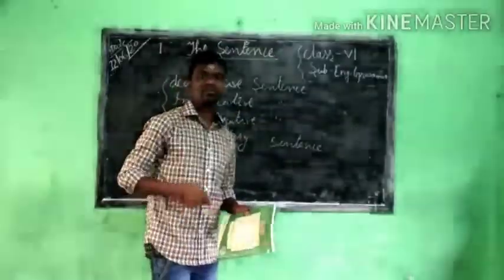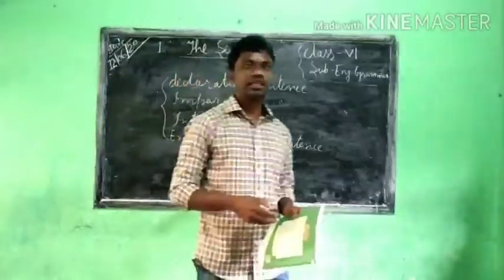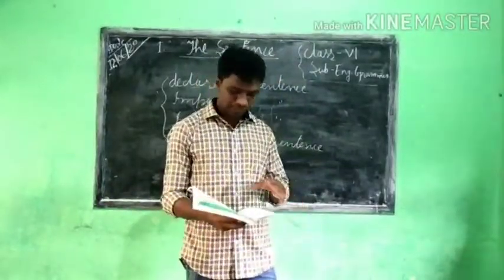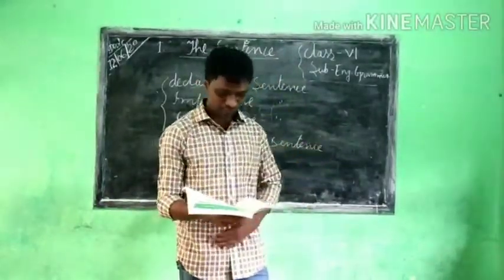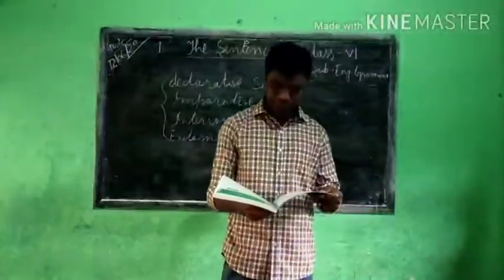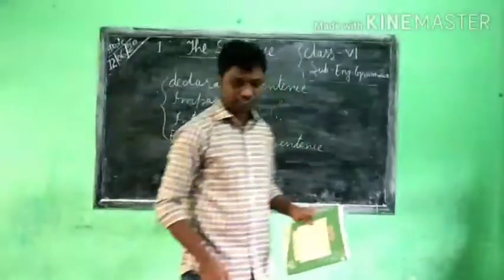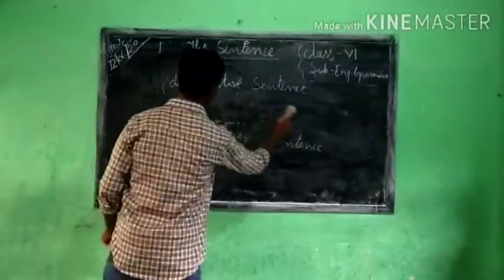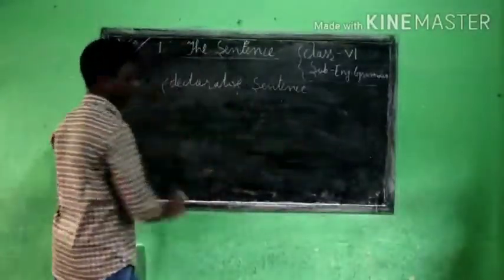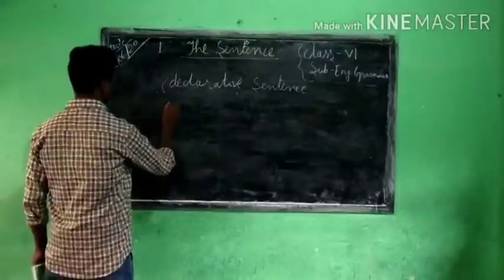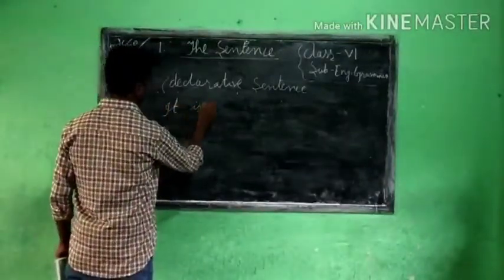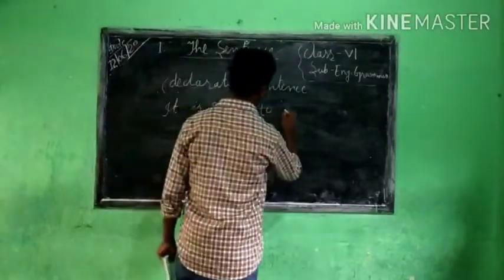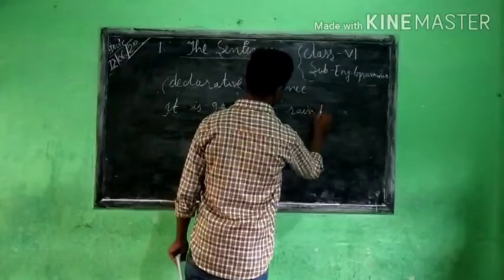A sentence which states a fact or an argument is called a declarative sentence. For example: it is going to rain today.